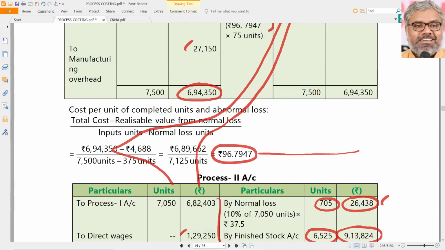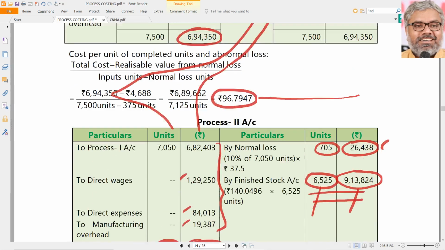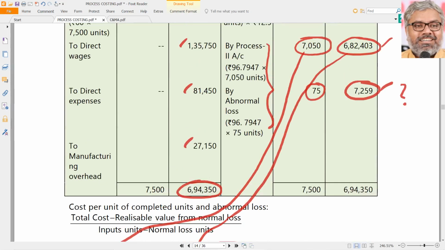So the point is, you have to reduce it from the abnormal loss that you have already calculated. So deduct, not in the account, I'm just showing it for understanding purposes. 75 into 12.5, that is 938, let us say 938. So really the abnormal loss will be how much? That has to be debited to the P&L account.